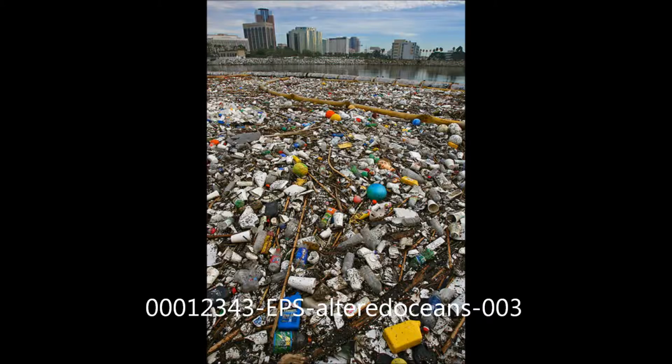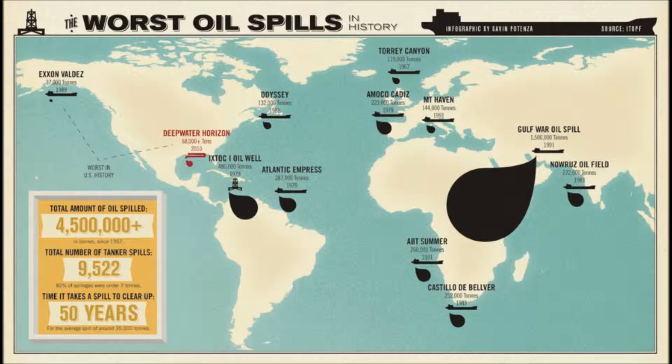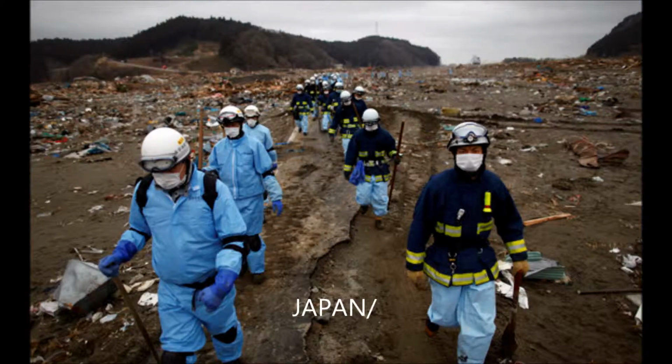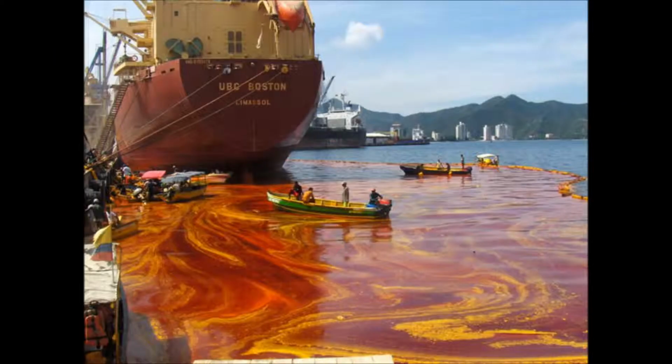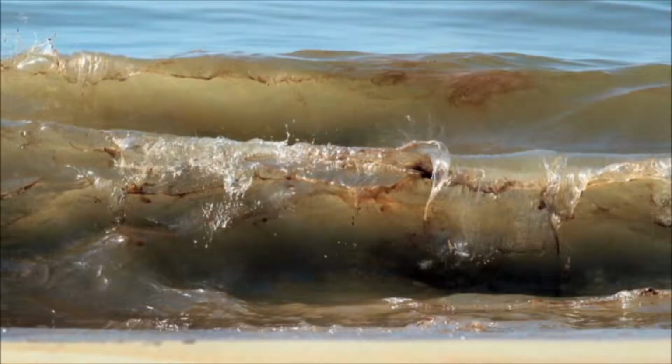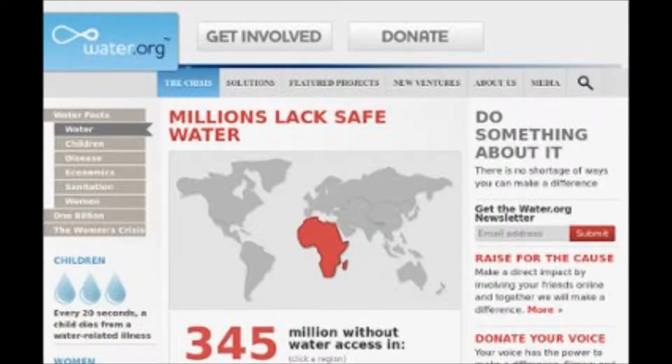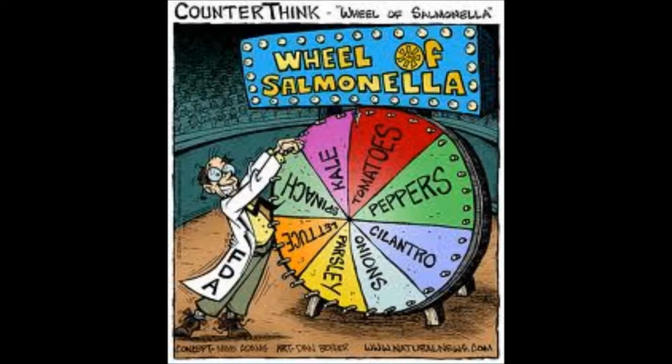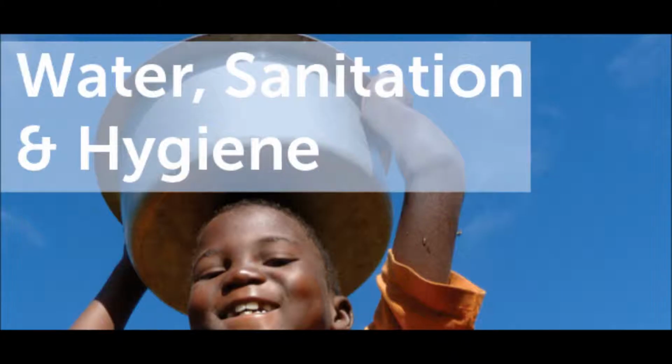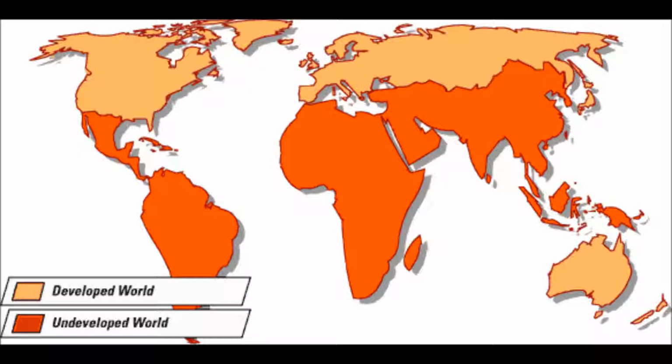Another human activity that affects marine life is oil spills, which take years for the environment and wildlife to recover from. Cleanup and recovery may take weeks, months, or even years. More than 3.4 million people die each year from water, sanitation, and hygiene-related causes. Nearly all deaths, 99%, occur in the developing world.